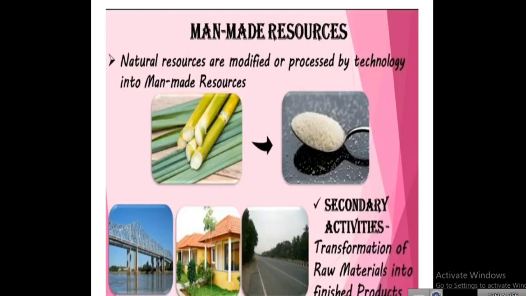Next, secondary activities, that is transformation of raw materials into finished goods. When it is completed, then they will send it to some industries, for example a cycle also. After all the work is completed, that is materials into finished products.